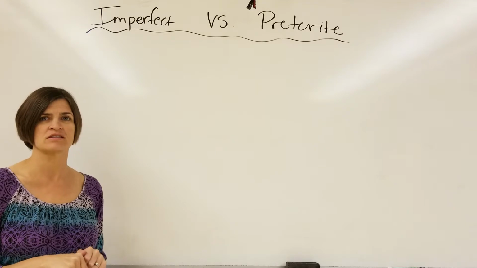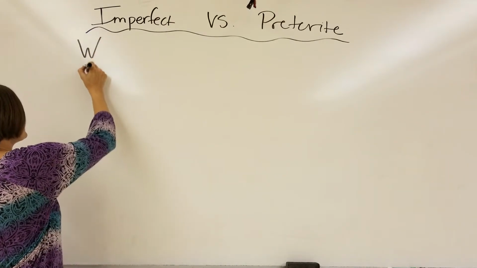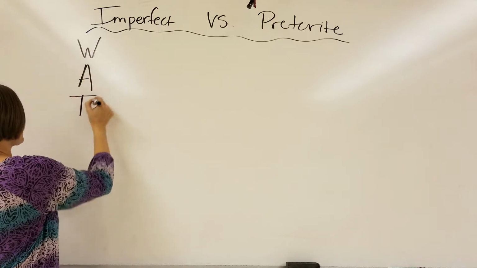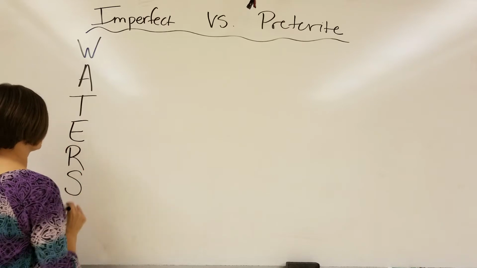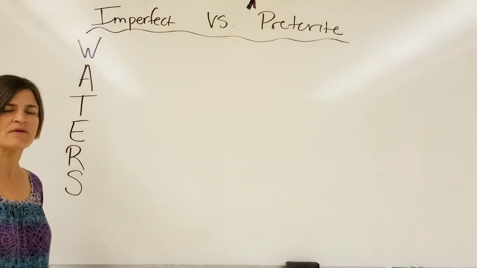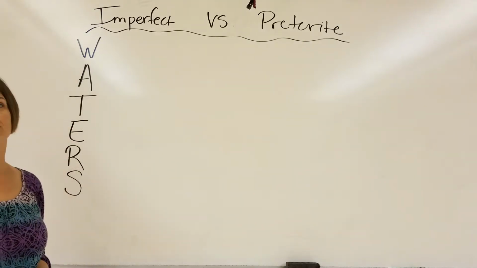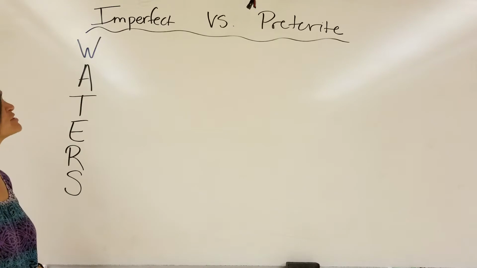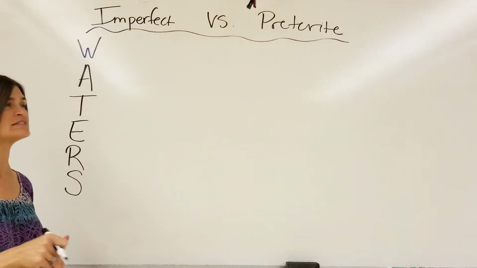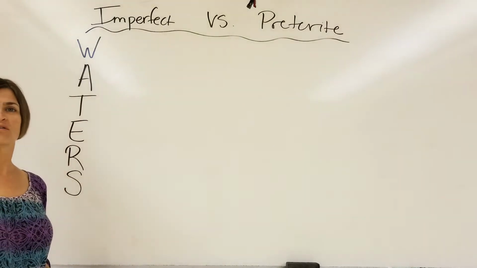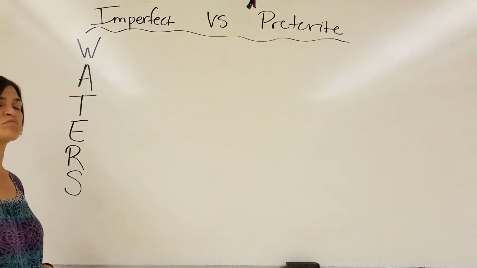Basically, what we can remember about the preterite is this acronym right here. The imperfect. When we're thinking about when we use the imperfect, I want us to remember WATERS. WATERS is a pretty easy acronym for us to remember. Take just a second, if you can, pause the video and see if you can fill in one, more, or all of the words for WATERS. When do we use the imperfect?